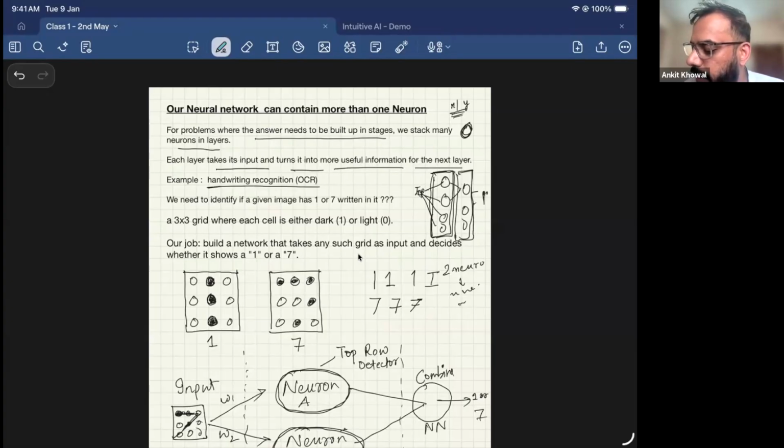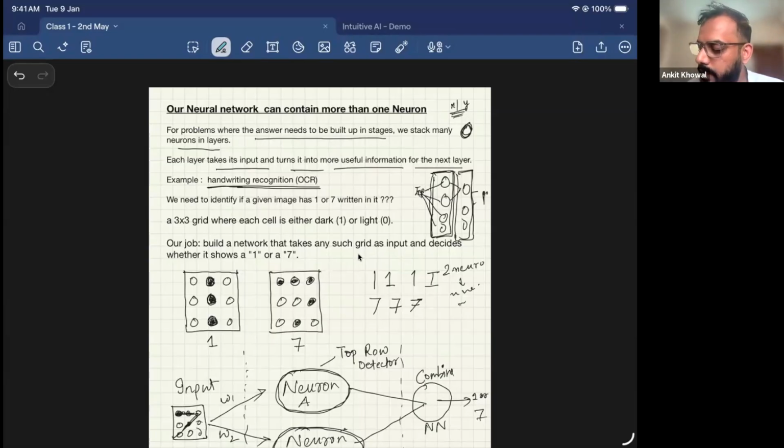It might look like a simple problem, but it's a very complex problem to solve. What do I mean by handwriting recognition? You write anything on paper or an image, and our neural network has to recognize what that letter or digit is. So how will you recognize it? Generally, your screen is split into pixels, so the network will take that into account and then be able to predict whether it's 1 or 7. Let's see how it happens. We'll get a fair idea of it.